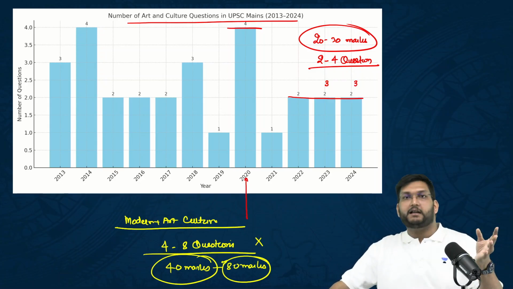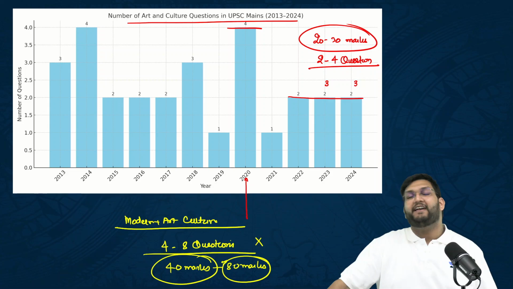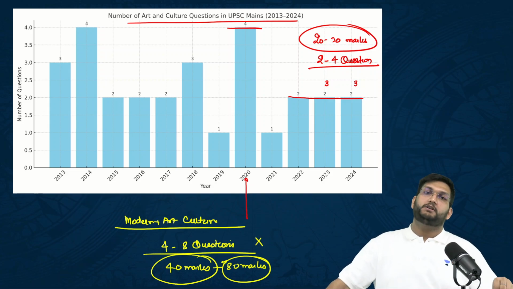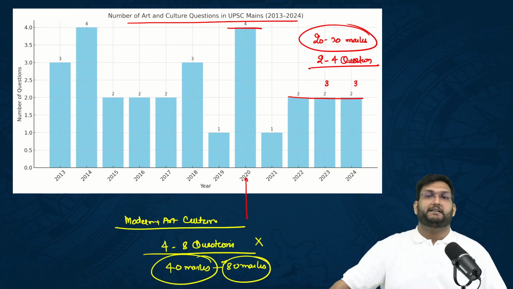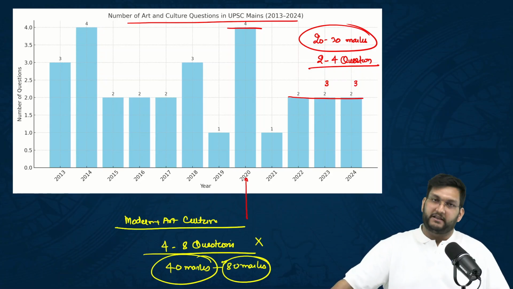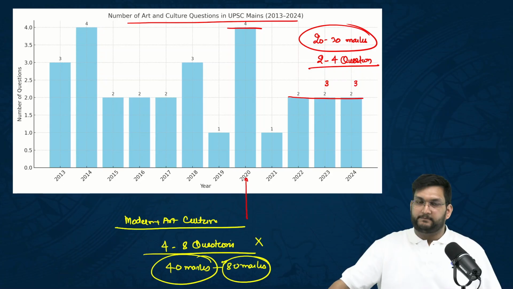These two are critical beyond exception. Very, very, very important for the larger scheme of things. Please, you cannot ignore art and culture, and therefore ancient and medieval, and you cannot ignore modern India.